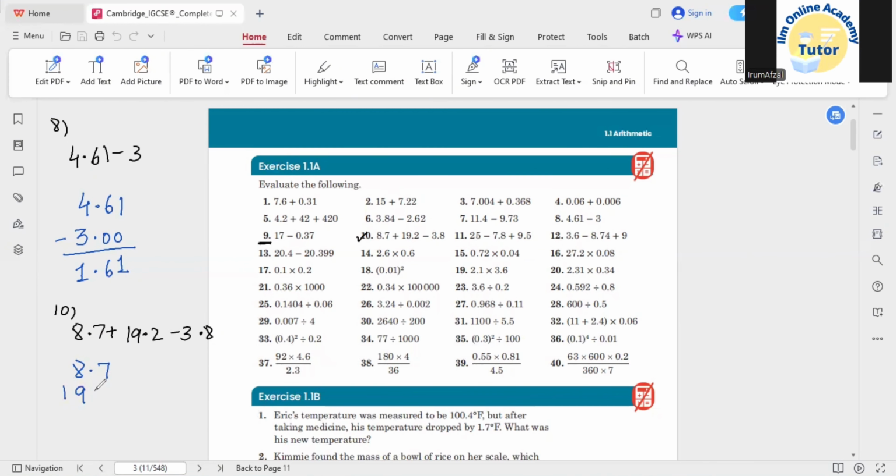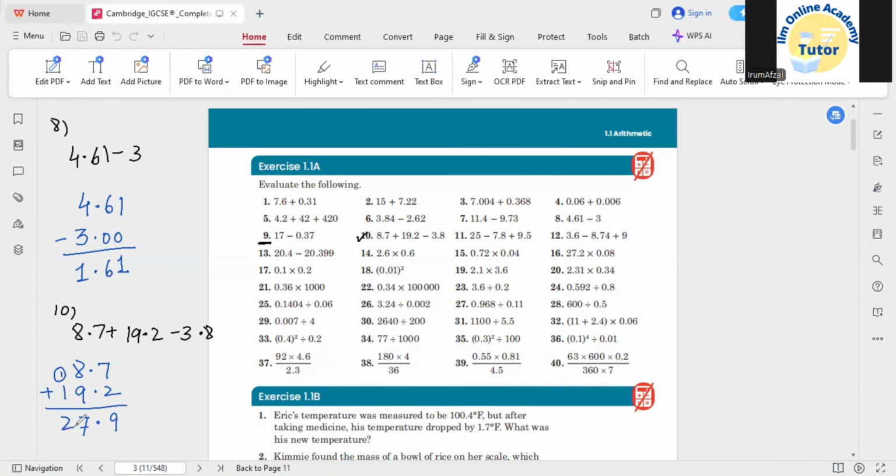So 18.7 plus 19.2. First off, I'm going to add both of them. And again, you can check my decimal point is exactly under the decimal point. So 7 and 2, that would be 9. Okay, after that, there is a decimal point. And then we need to add 9 and 8, and that would be 17. So 7 you need to write here, and 1 would be carried. So 1 and 1 would be 2. So what I'm getting after adding them both is 27.9.